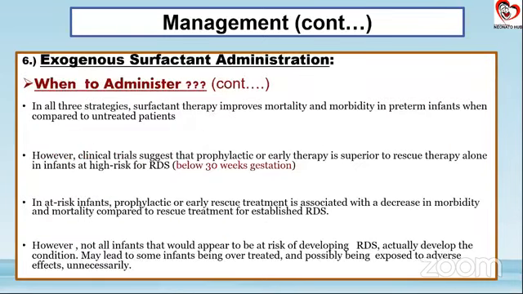So when do we administer the surfactant? All three strategies that we discussed have been shown to improve morbidity and mortality compared to the untreated child. However, when comparative studies were done, it was seen that early therapy is definitely better than rescue therapies for babies who are less than 30 weeks of gestation. So we can go ahead with surfactant therapy in the labor room if all your facilities permit it. The other better option is early rescue treatment. That is, you shift your child to the NICU and immediately give the exogenous surfactant to the baby.